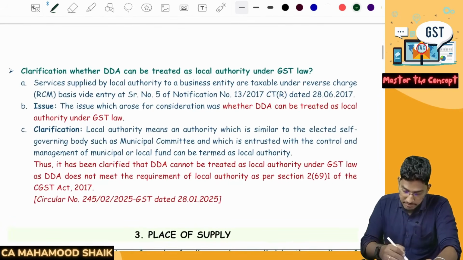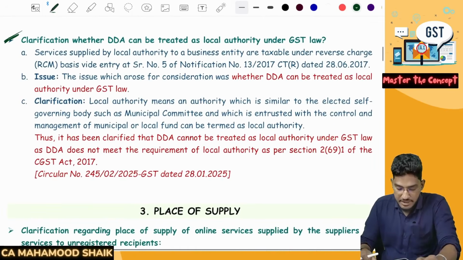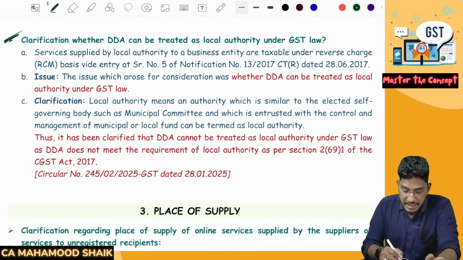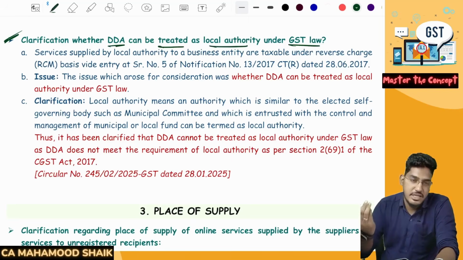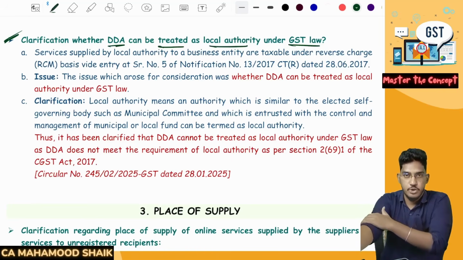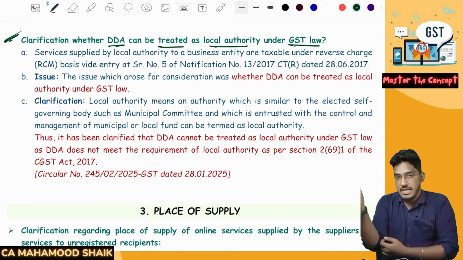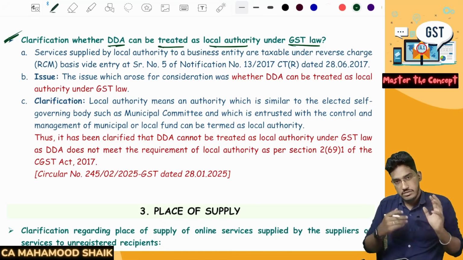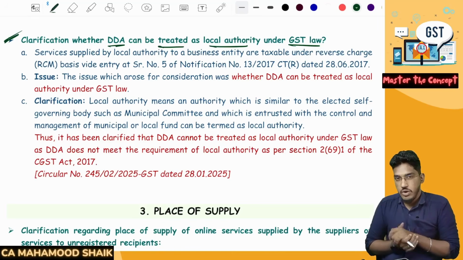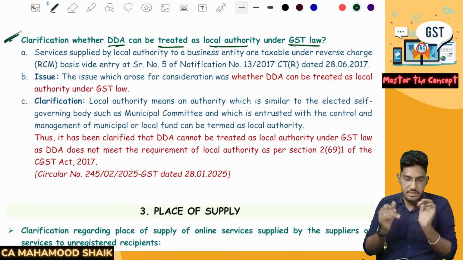Next, we have this. One more clarification is there. Clarification whether DDA, Delhi Development Authority, can be treated as a local authority under GST law. So there is one issue before the GST department where a confusion has come whether DDA should be treated as a local authority and whether RCM will become applicable for them or not. An issue has come before the GST department to clarify that. They have given this circular.